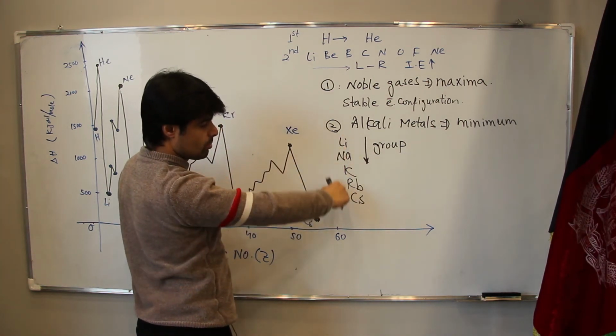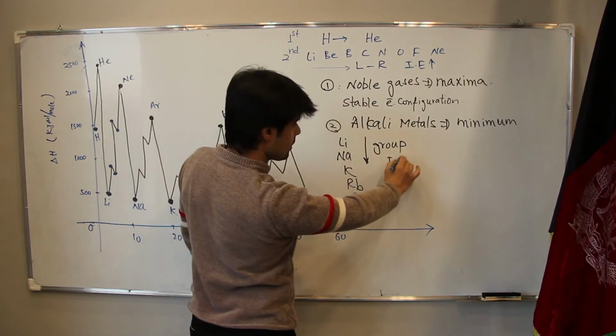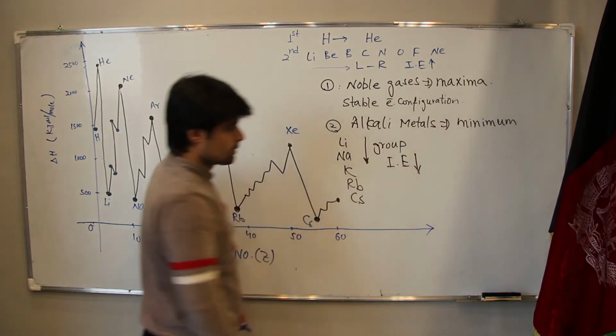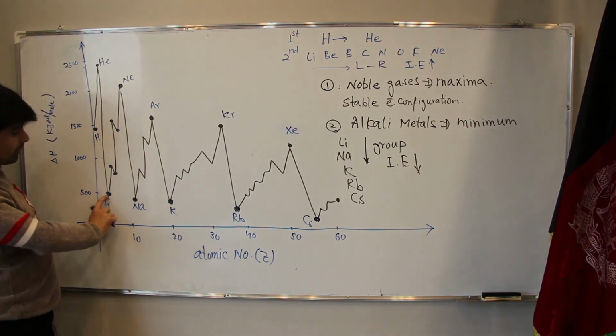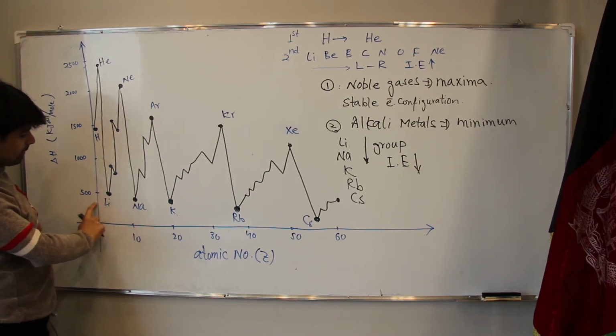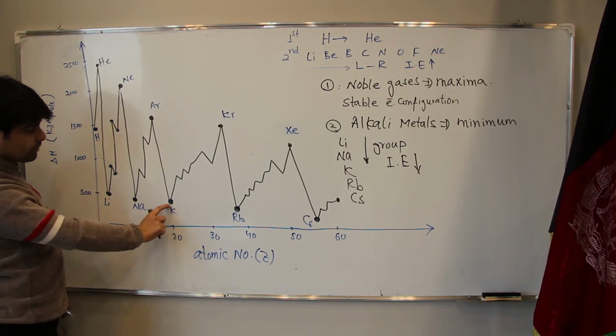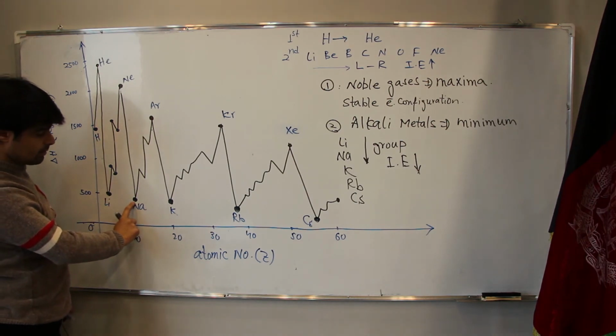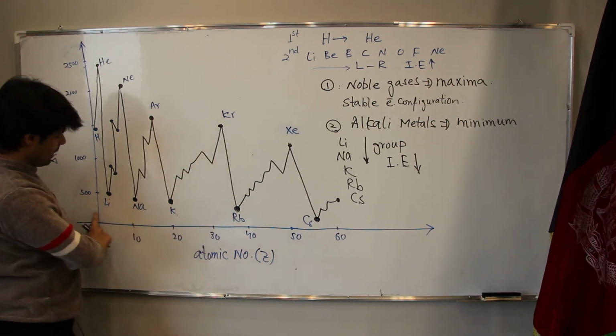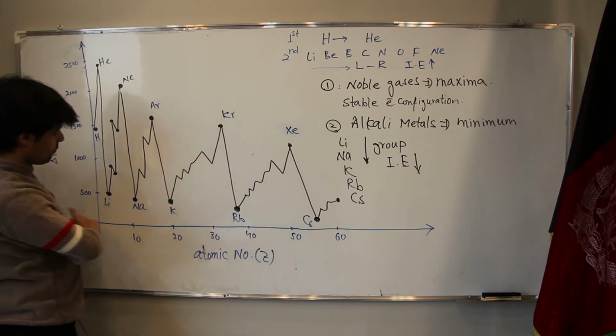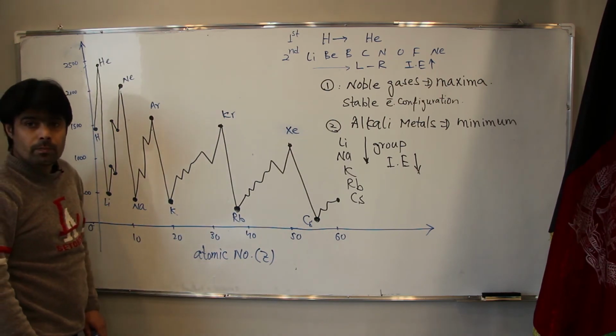By going down the group, ionization energy is decreasing.